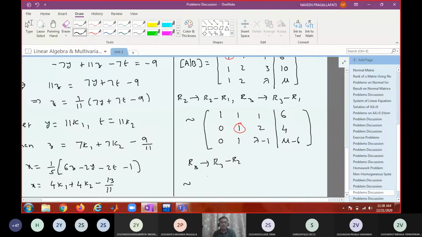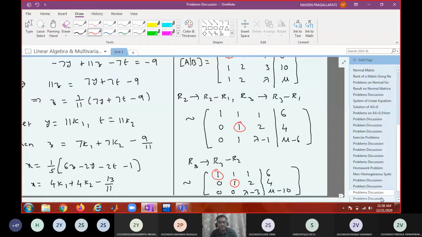So what is the equivalent matrix now? 1 1 1 6, 0 1 2 4, 0 0 lambda minus 3 and mu minus 10. Right? Now this will be in echelon form for different values of lambda and mu, because it is satisfying the conditions of the echelon matrix. Now how do you discuss case by case?